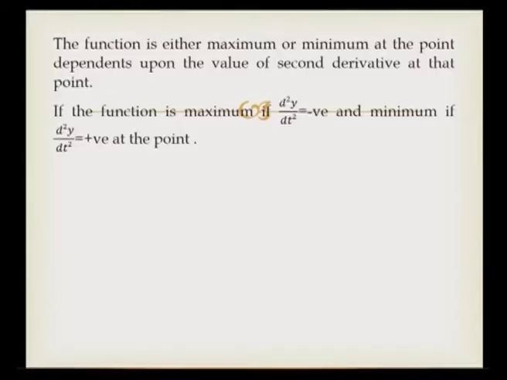So, if the function is maximum, then the value of second derivative of the function is negative, and the function is minimum if the second derivative of the function is positive at that point. This is how the maximum or minimum of a function at a point can be learnt in this variational principle.